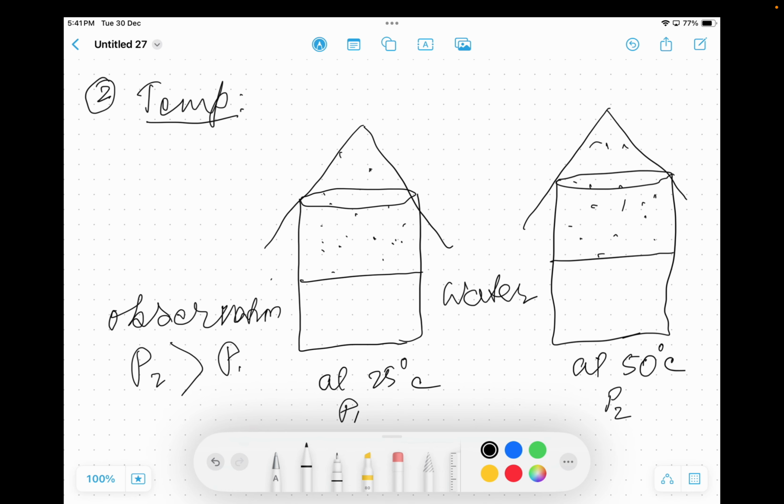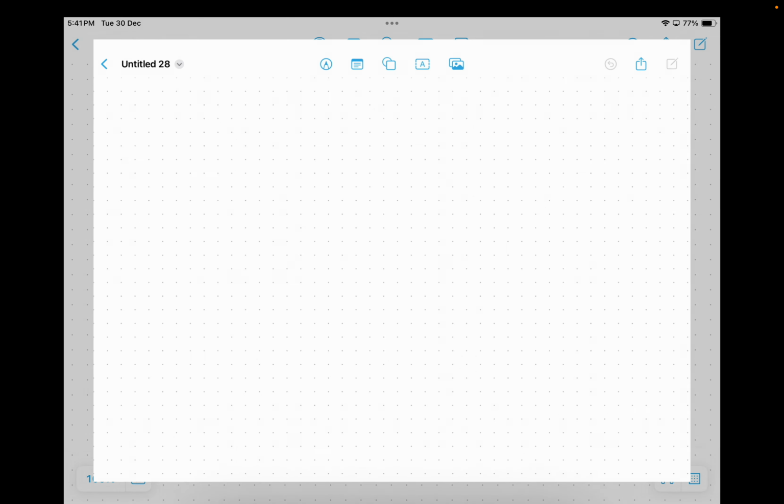So as temperature increases, rate of evaporation increases. This causes the vapor pressure at higher temperature to be higher. So in the temperature section, we could understand that with increase in temperature, vapor pressure of a liquid increases.